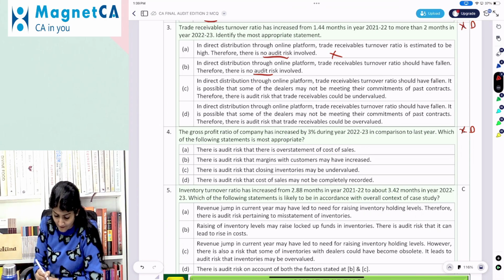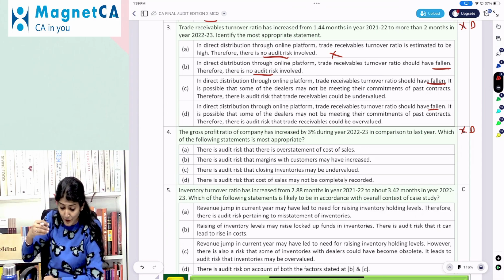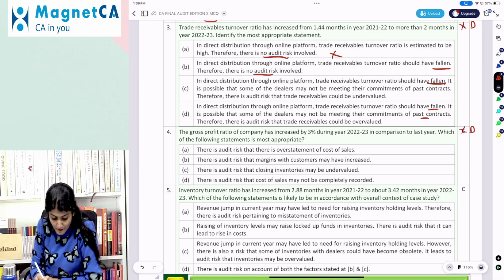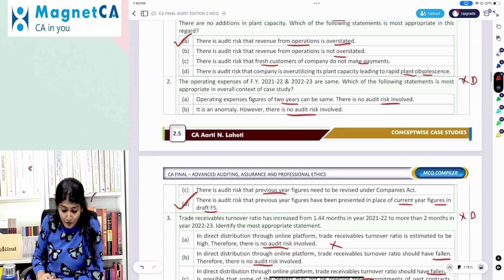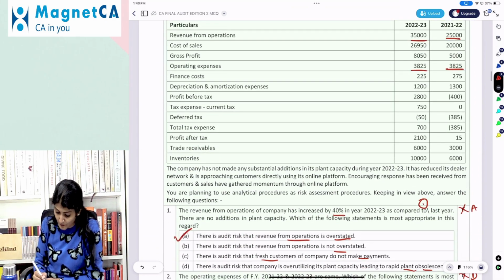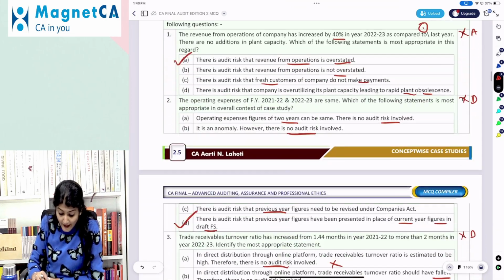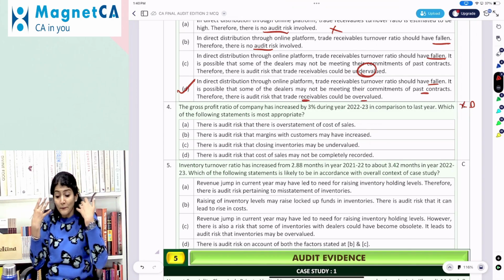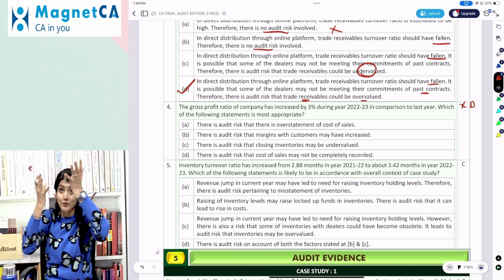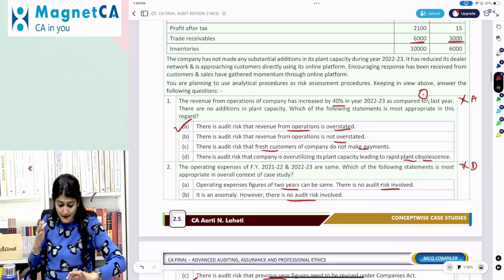So in all cases, what are they saying? In three cases over here, it should have fallen. It is possible that some of the dealers may not be able to meet their commitments of the past contracts, and therefore there is an audit risk that trade receivable could be overvalued and not undervalued. Right, that a higher amount of trade receivable could be shown. Trade receivable last year 3,000, this year 6,000. So they are not making adequate provision for bad and doubtful debt. So there is a risk that the trade receivable could be overvalued, because compared to last year's 3,000 lakhs, this year they are showing 6,000 lakhs.